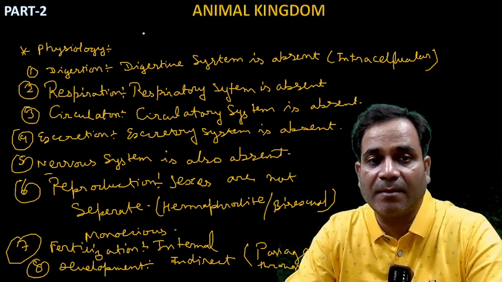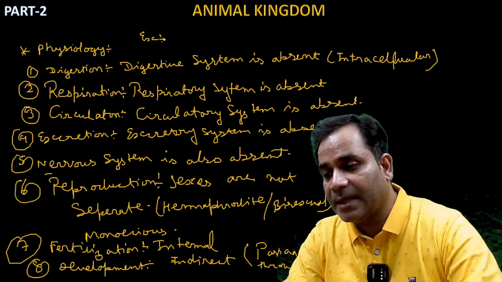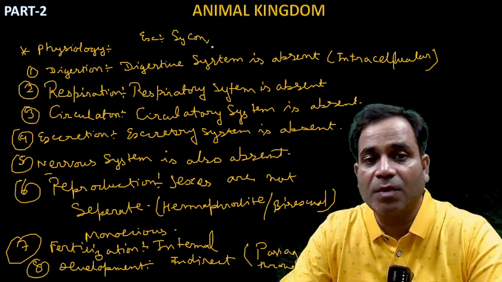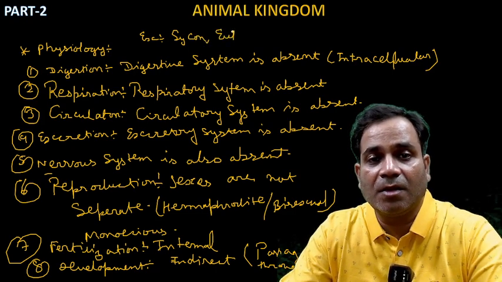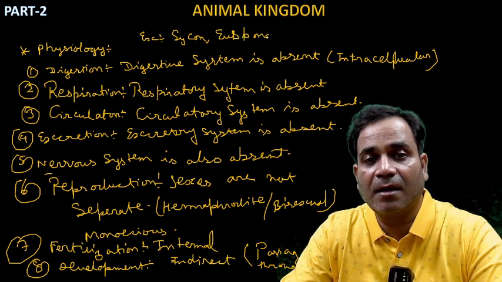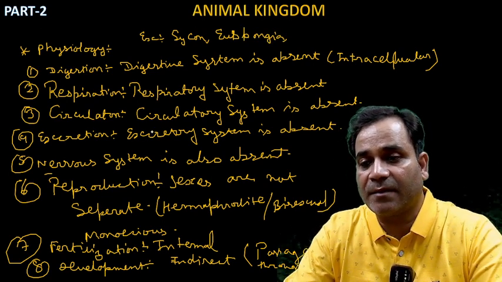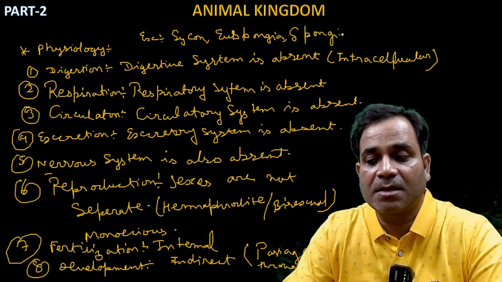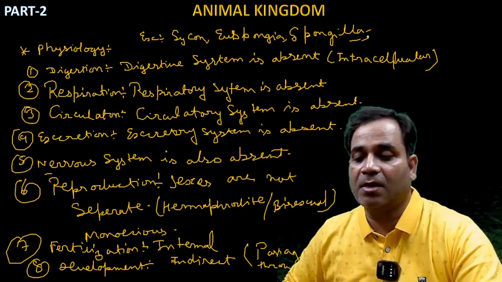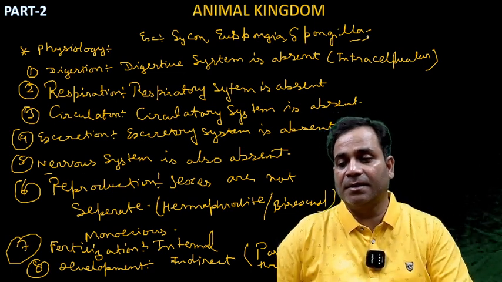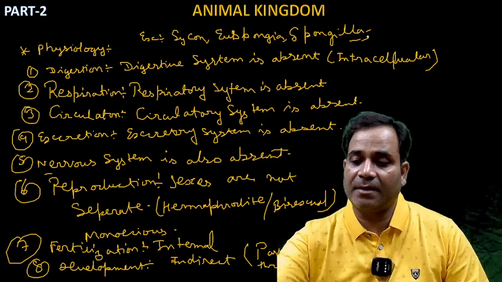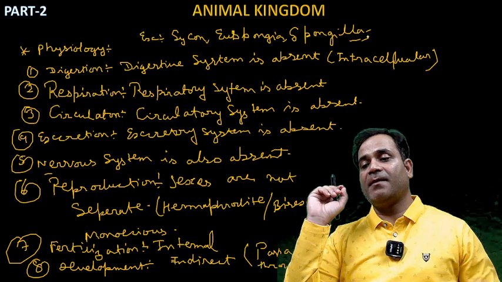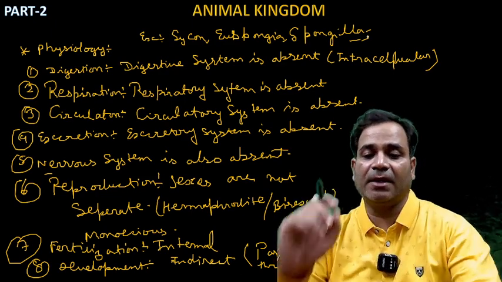Example. What are the examples of phylum Porifera, my dear? You all know them. Some examples are Sycon, Euspongia, and Spongilla. Correct? These all belong to phylum Porifera, my dear. Right? Clear?